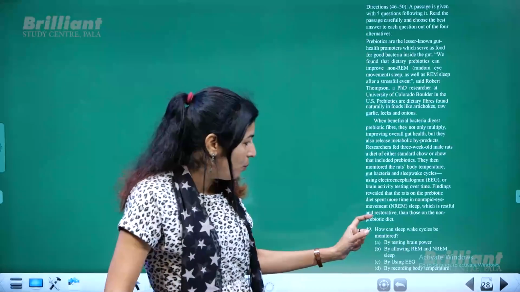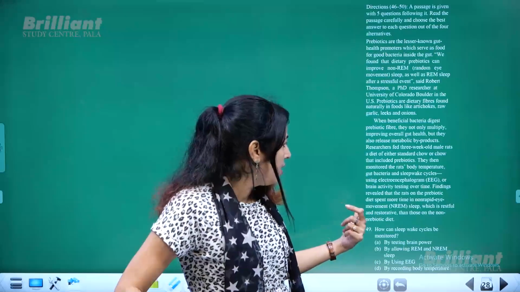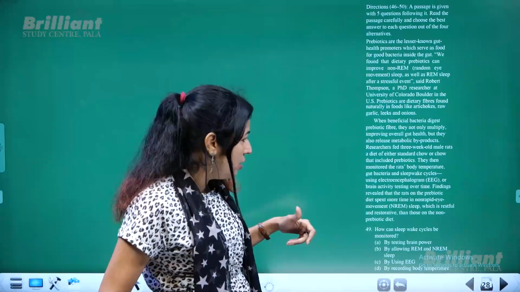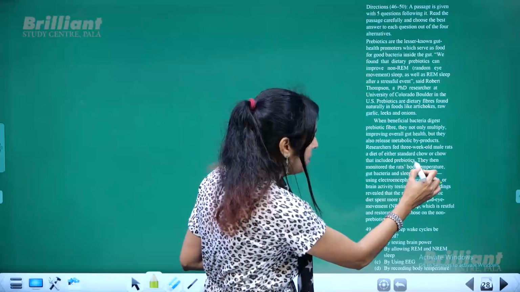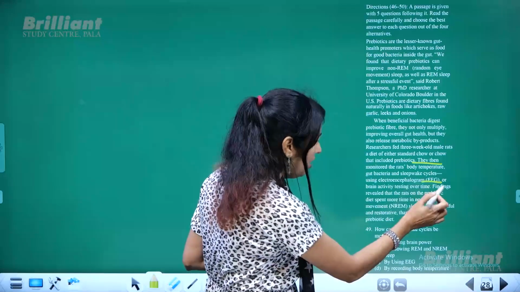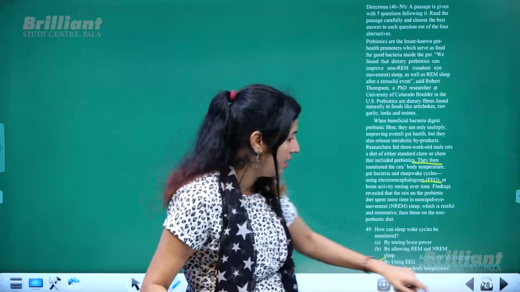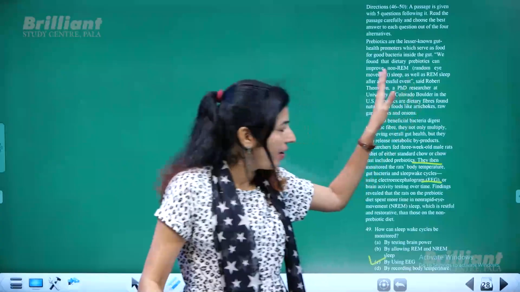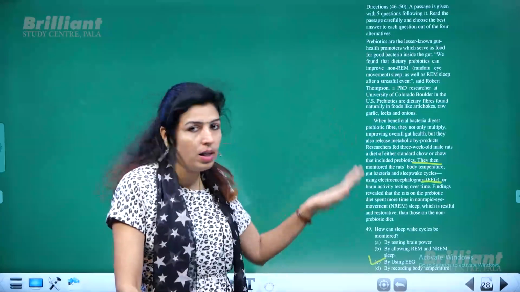Then how can sleep-wake cycles be monitored? How will you monitor it? They can be monitored using EEG. So by using EEG, that also is very clearly given. Even if it's a factual passage which you have to read at least 2 or 3 times, all the questions are direct.